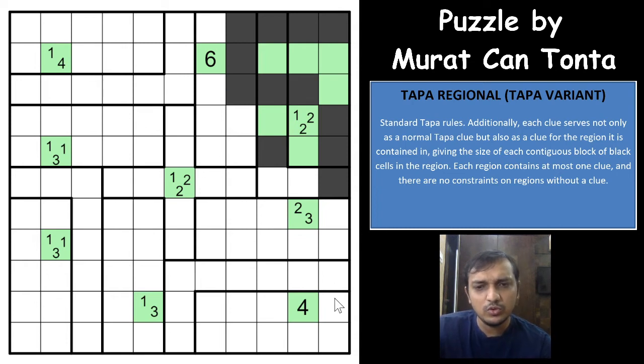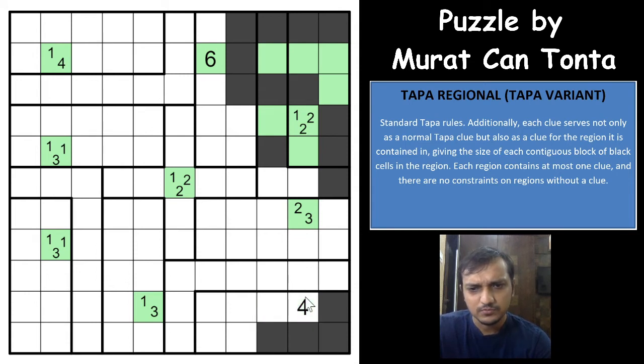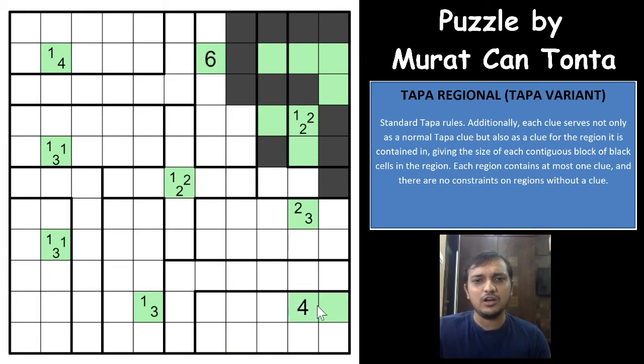For this 4 clue, if this is shaded, so for this region there has to be 4 shaded continuous cells, and it will have to be this way, and there is no way that these 4 shaded cells can go out now, because it has fulfilled the 4 clue for surrounding as well as the region, and there is no way that this shaded cell or this group of shaded cells can go out, right? So which means that this won't be shaded, right? That's a nice logic. So every clue has its own way of breaking, right?